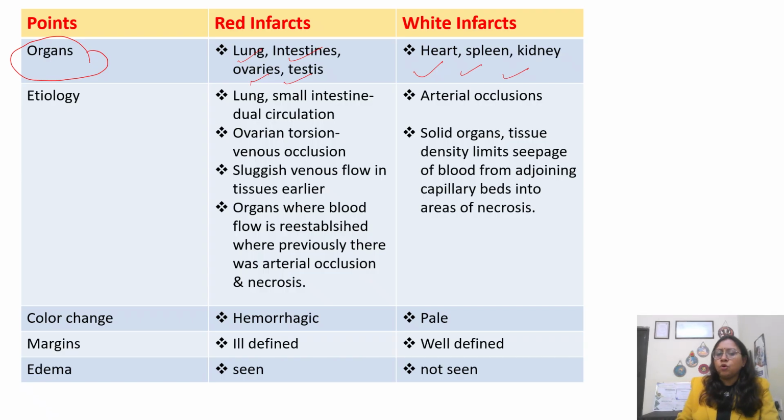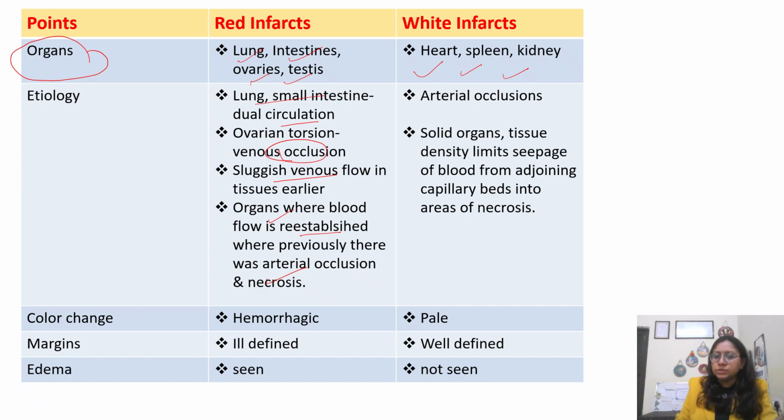Then what is the etiology? What is the cause of red infarct? In lung and small intestine, we have seen there is dual circulation. In ovarian torsion there is a venous occlusion. Red infarct is also seen in organs where there was sluggish venous flow previously in the tissues, and now they are coming with this infarction. It can also be seen in organs where blood flow is re-established where previously there was arterial occlusion or necrosis.